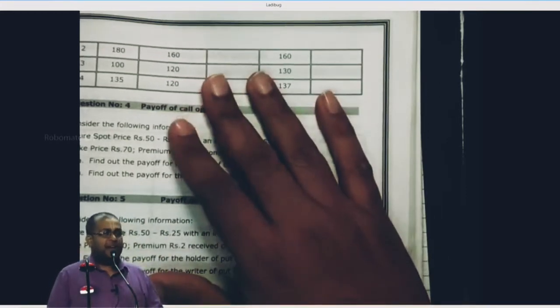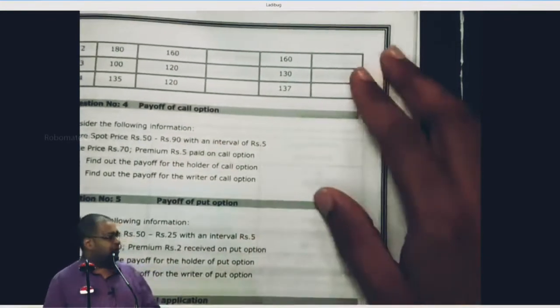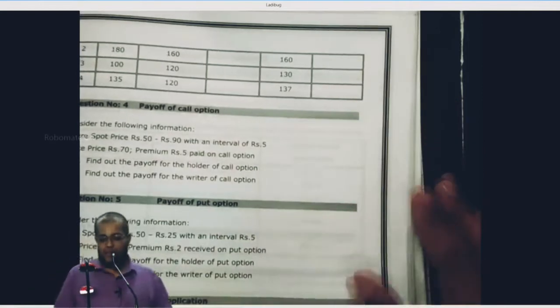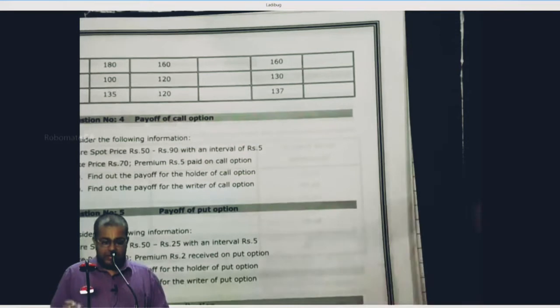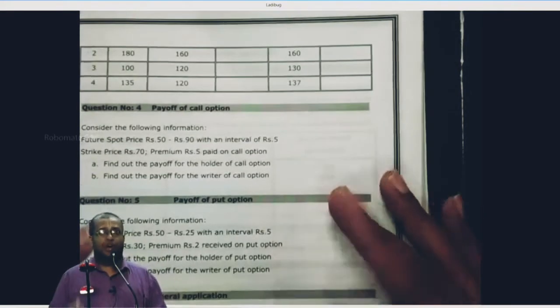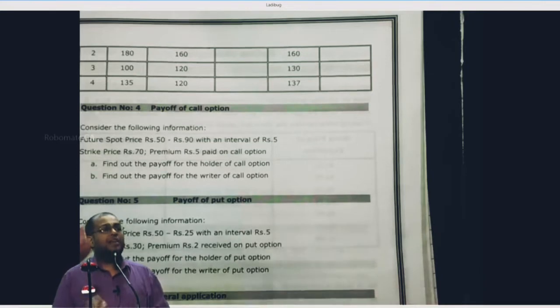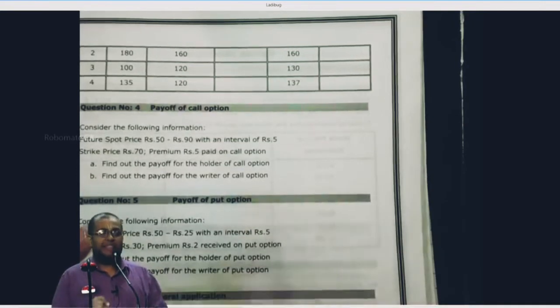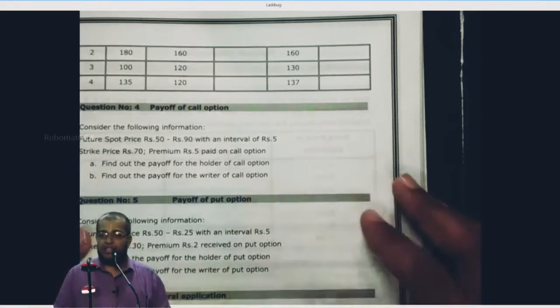I need not dictate this for every problem. It is common for all the sums I want to do today: ignore time value of money. Now, tell me, the option discussed here is call option or put option? Everybody, call option. What is the strike price of the call option? 70. What is the meaning of this 70? The holder of the call has a right to buy the share at how many rupees? 70 if he wants. Are you following or not?